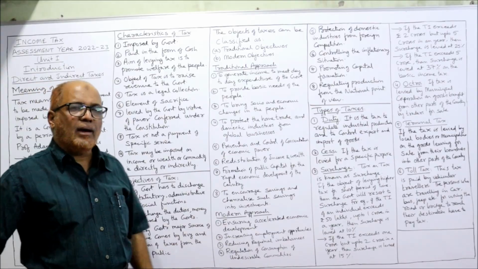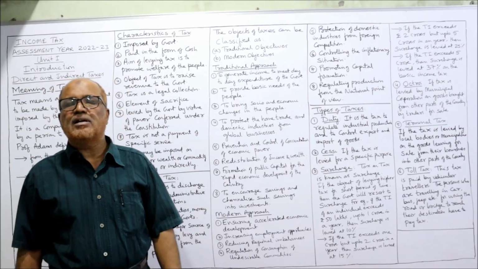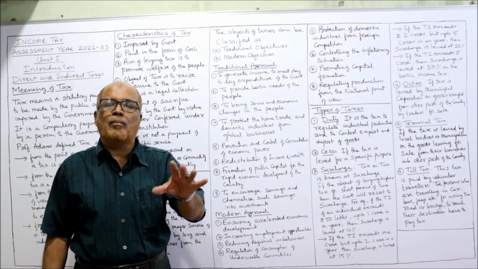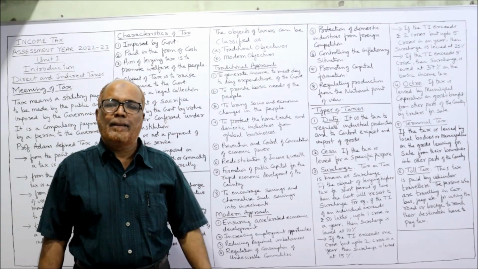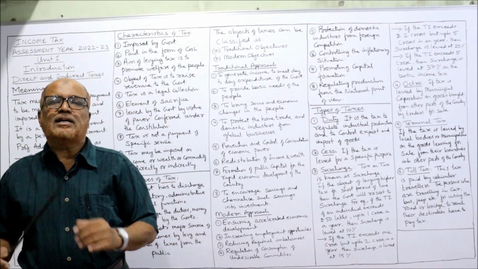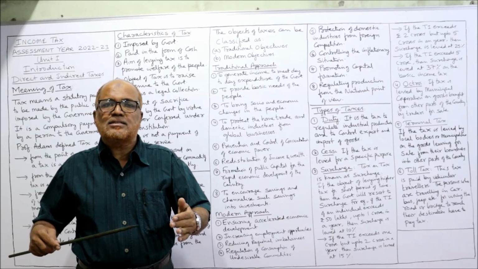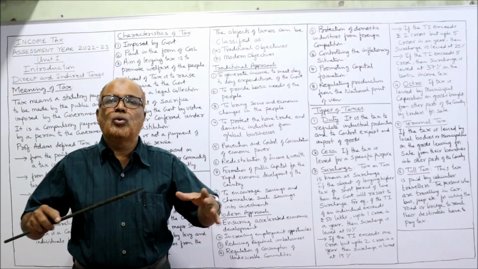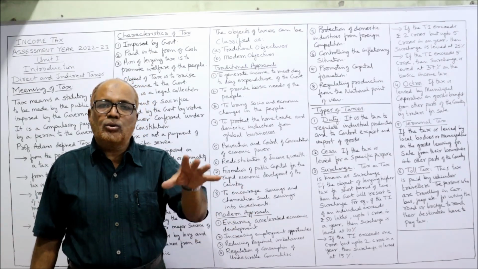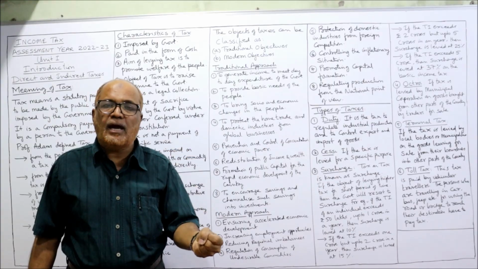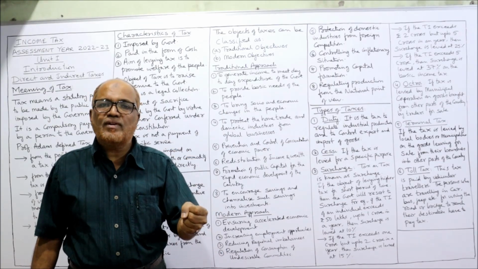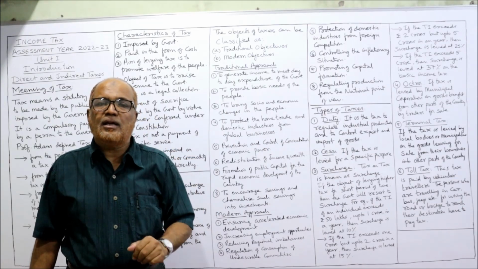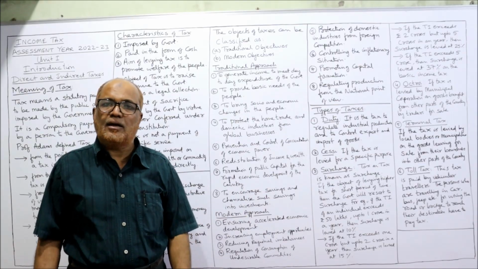Secondly, increasing employment opportunities. Nowadays, every country is facing the problem of unemployment. The government will impose the tax so that the tax collected can be invested in huge projects, and those projects will absorb the employment. So in this way, unemployment will decrease by implementing income tax.